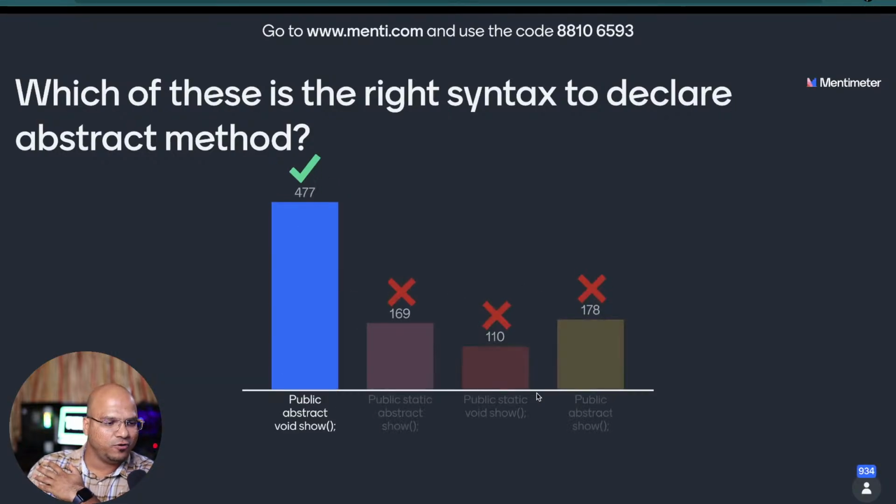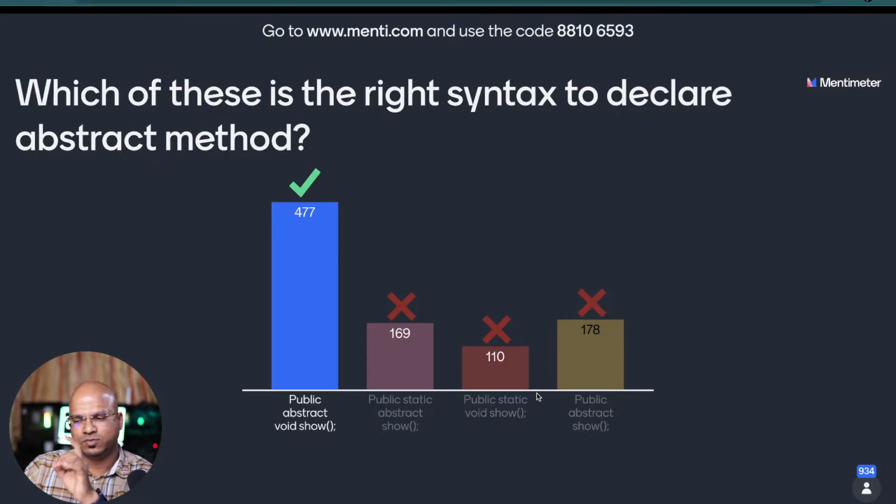And the majority of you are saying the first option, and that is correct. We say public abstract void show. And just one more thing, I'm not sure if I forgot to mention that. All these questions are based on Java 8, okay? Because after Java 8, there are a lot of changes in the language itself. So all these questions are based on Java 8. Okay, and the first answer is correct, which is public abstract void show.